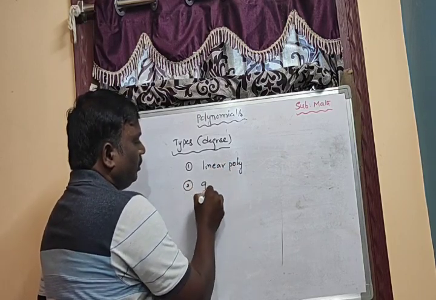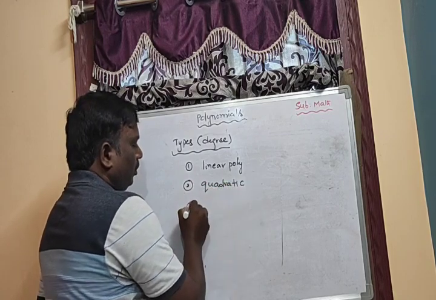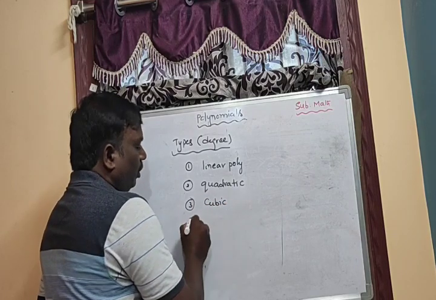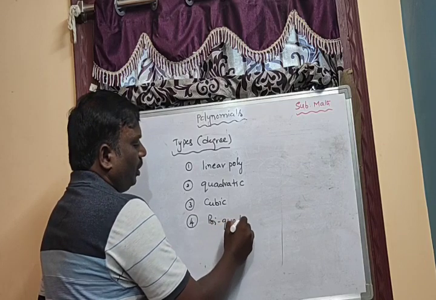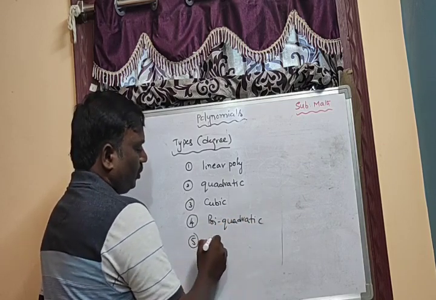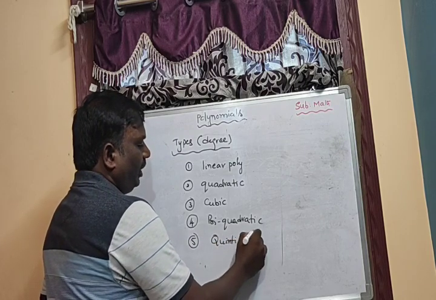Second one is quadratic polynomial. Third one is cubic polynomial, biquadratic polynomial, quintic polynomial.